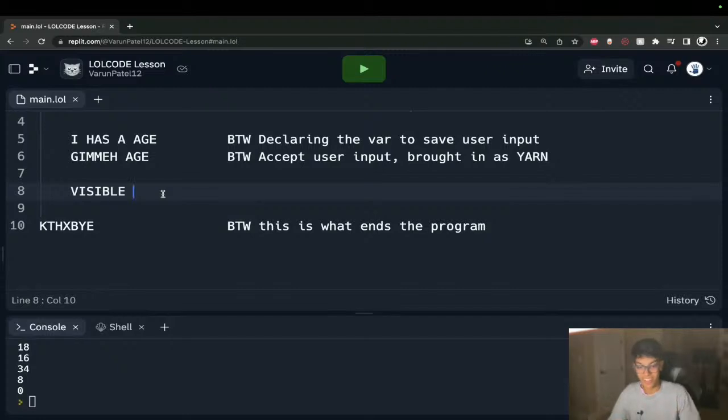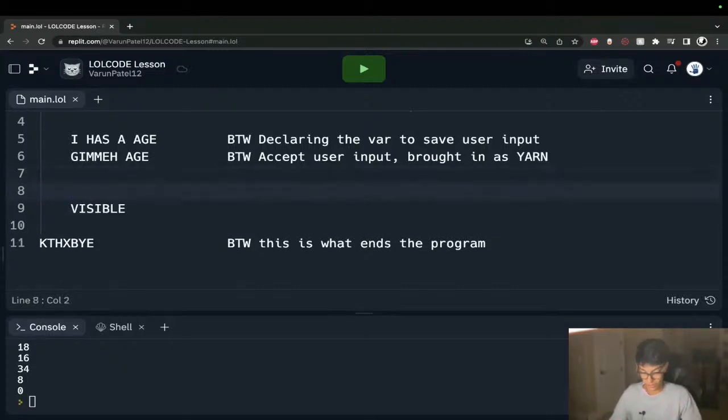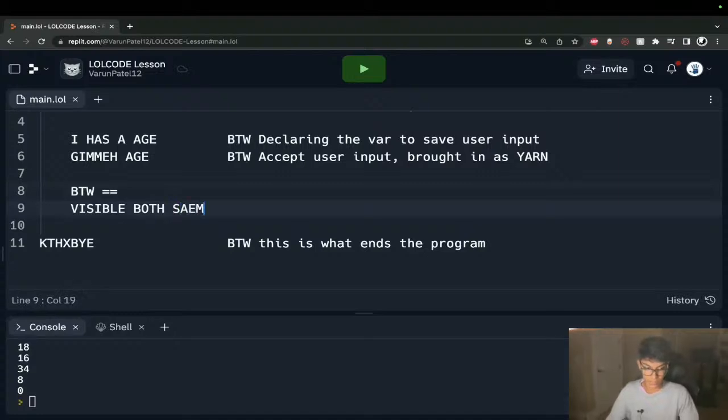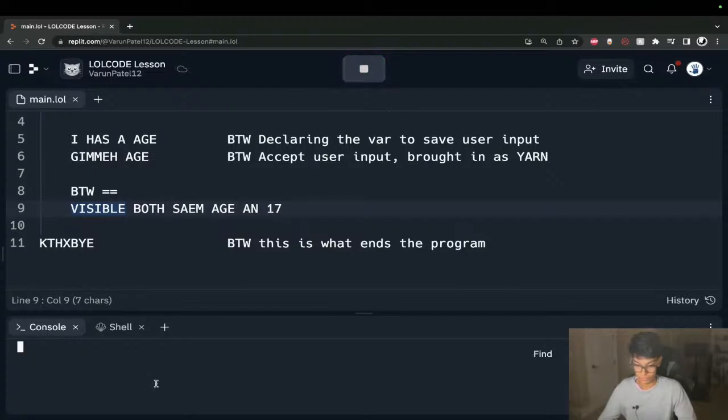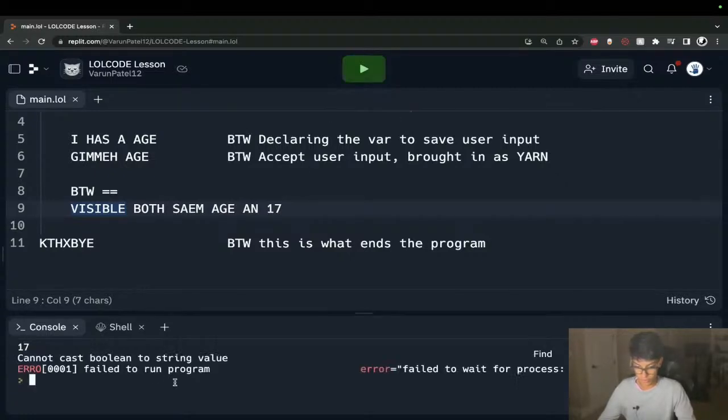That's what I meant. So let's see how we can test with the double equal sign to make sure two things are equivalent. So you'd say both same age, which we'll type in 17 and 17. This should print out a Boolean value, if you will. So I'll type in 17.